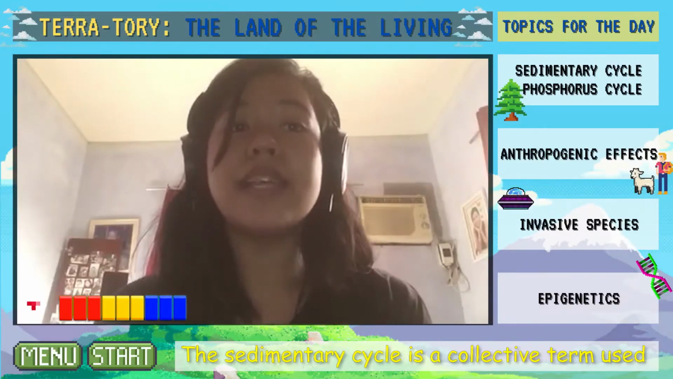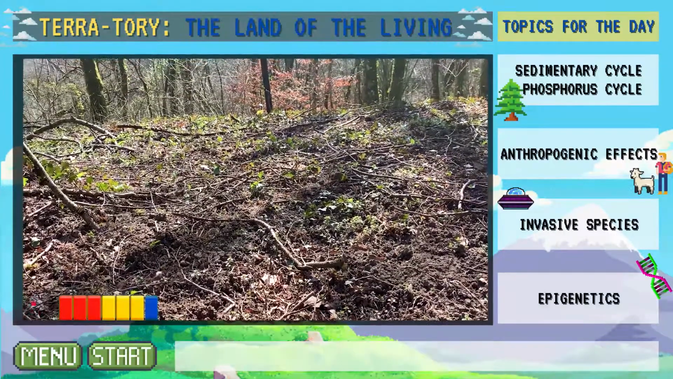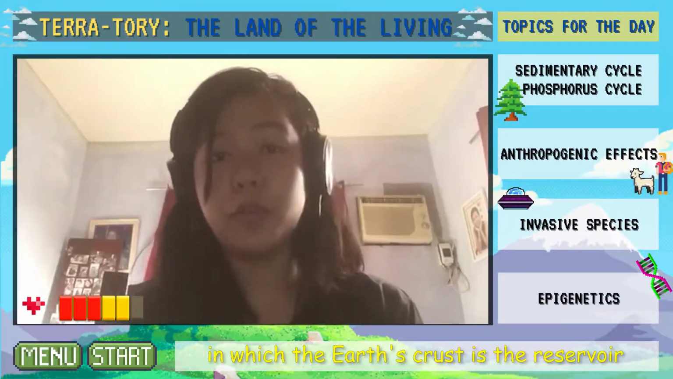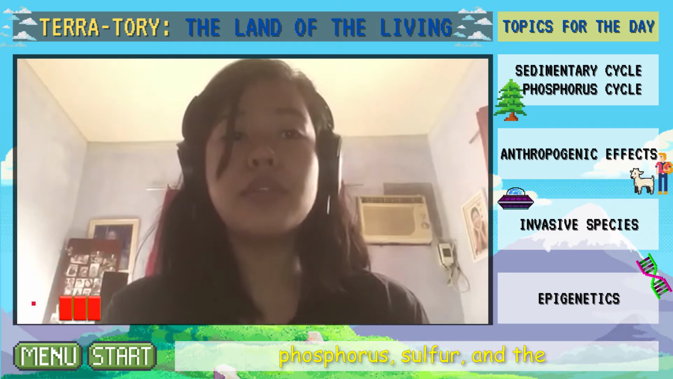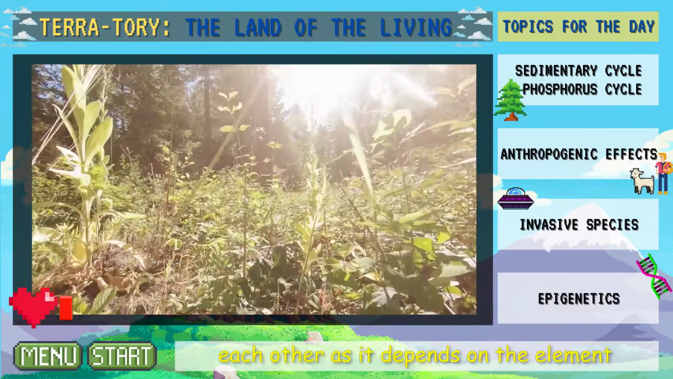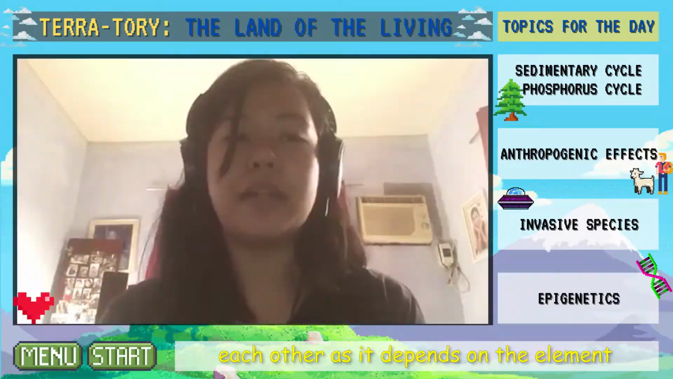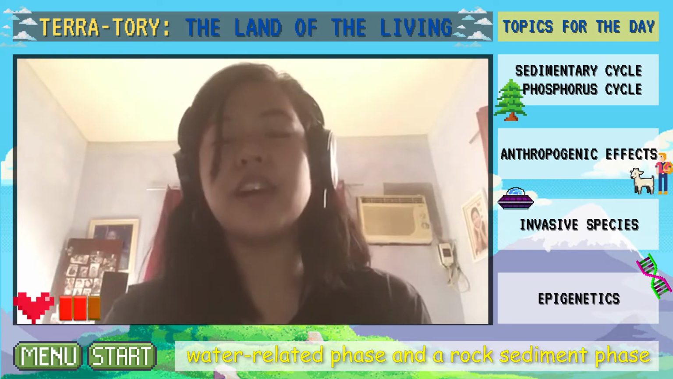The sedimentary cycle is a collective term used to describe the different biogeochemical cycles in which the Earth's crust is the reservoir. This includes cycles of iron, calcium, phosphorus, sulfur, and other earthbound elements. These cycles fundamentally differ from each other as it depends on the element, but they mainly consist of a solution, water-related phase and a rock sediment phase.